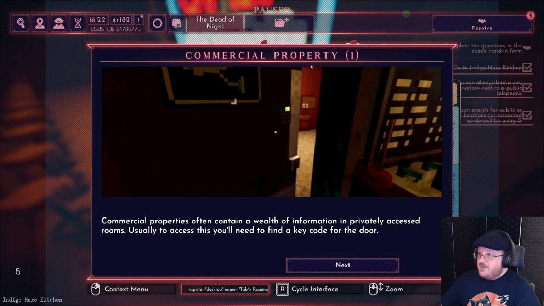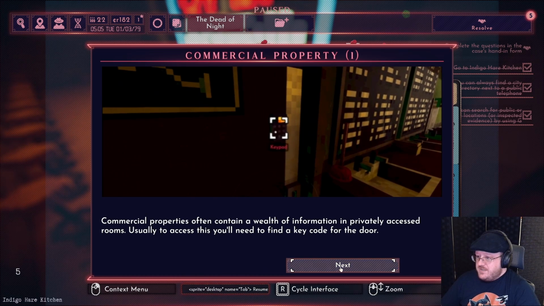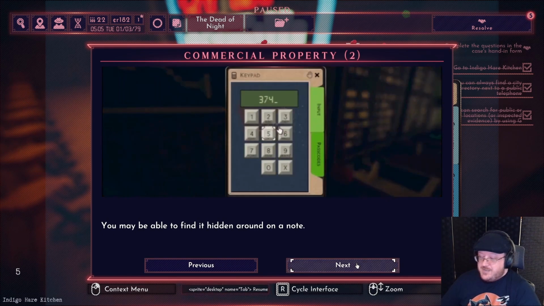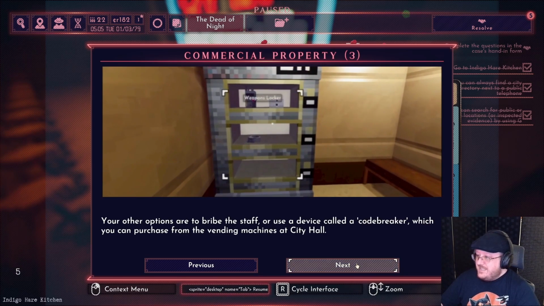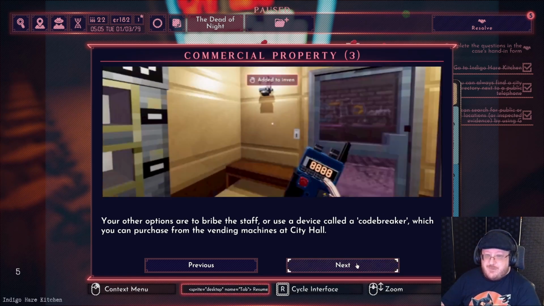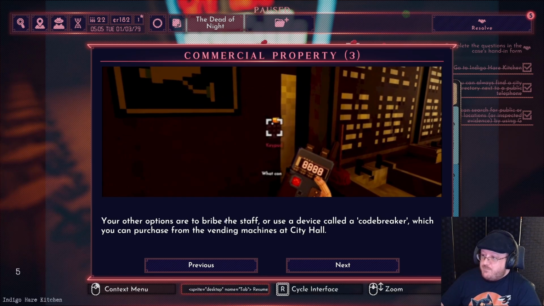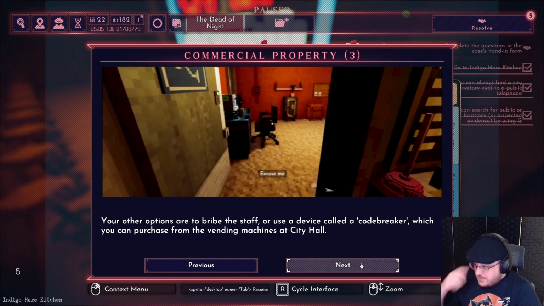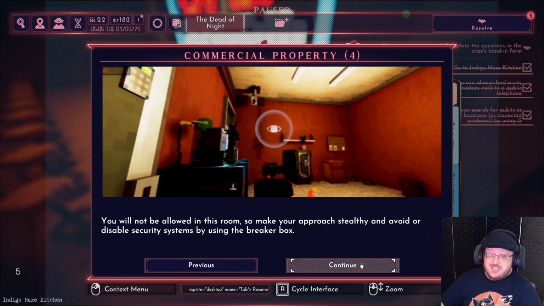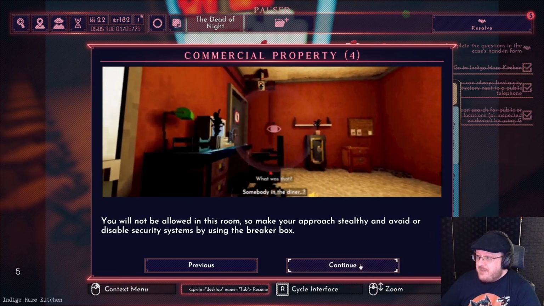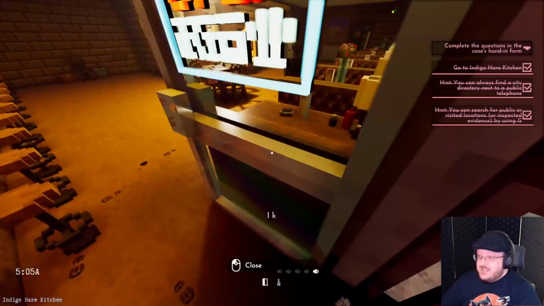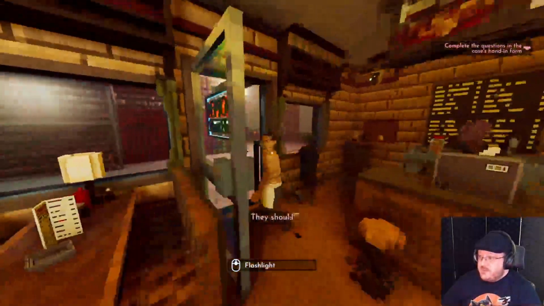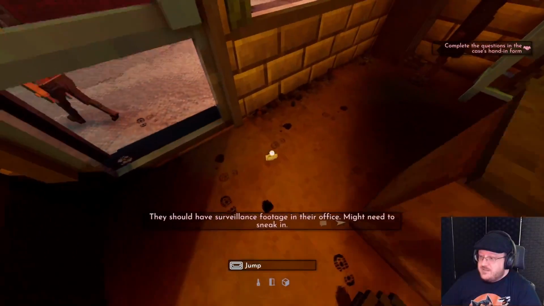So commercial properties have a bunch of information, but you need to get into the back room to get to it. Now it says you can find it hidden on a note, at least by default. They're not very well hidden, but you can also bribe the staff. Codebreaker, we actually stole a codebreaker from Oni's. You can purchase those from vending machines. Nice. But you have to be quiet because you are not allowed in the back room, unless you bribe someone for a pass into the restricted areas.